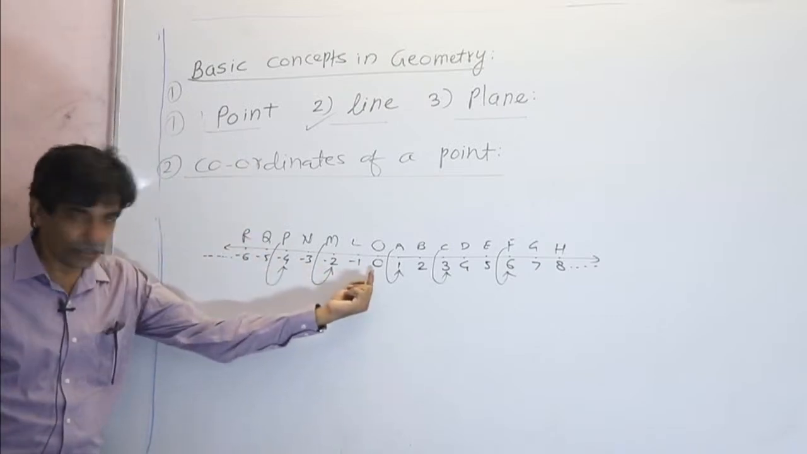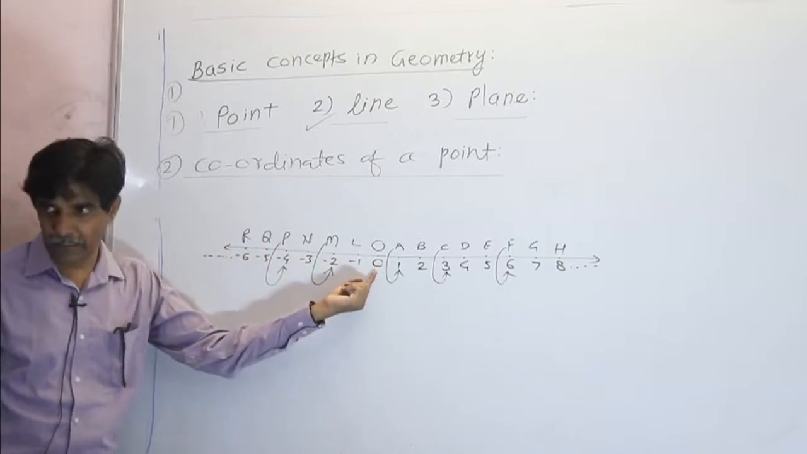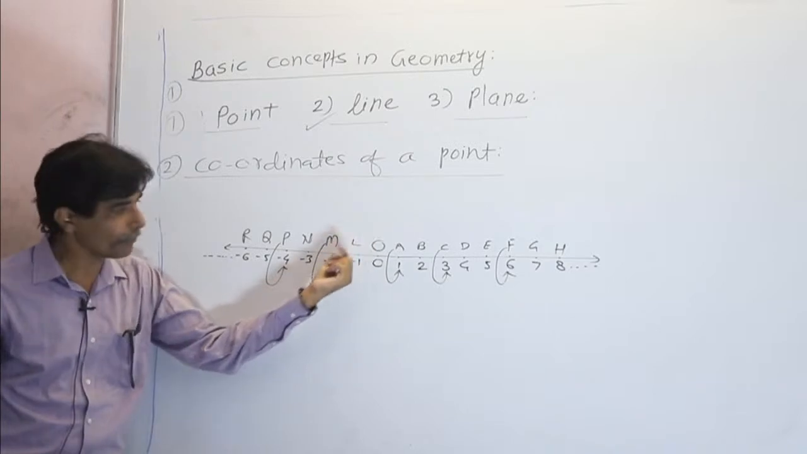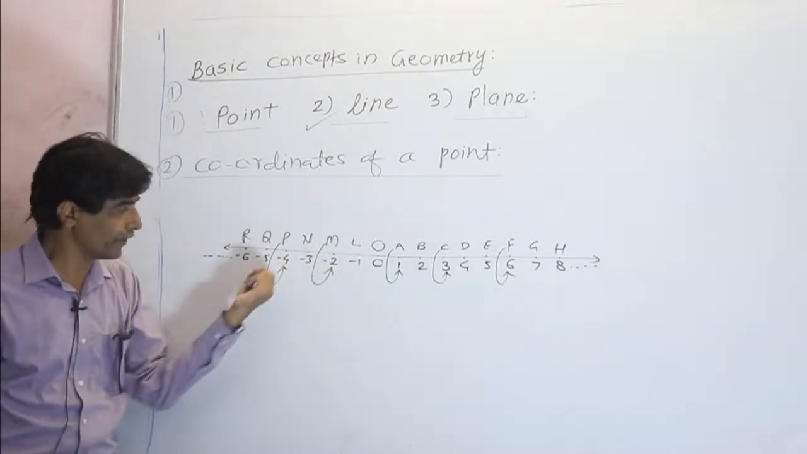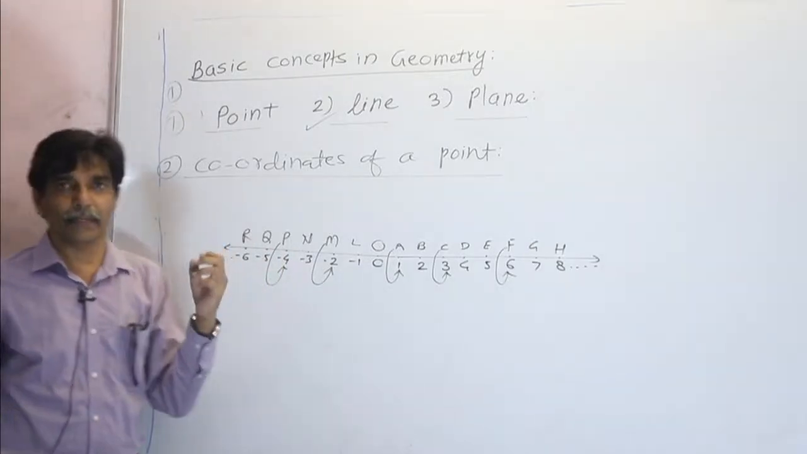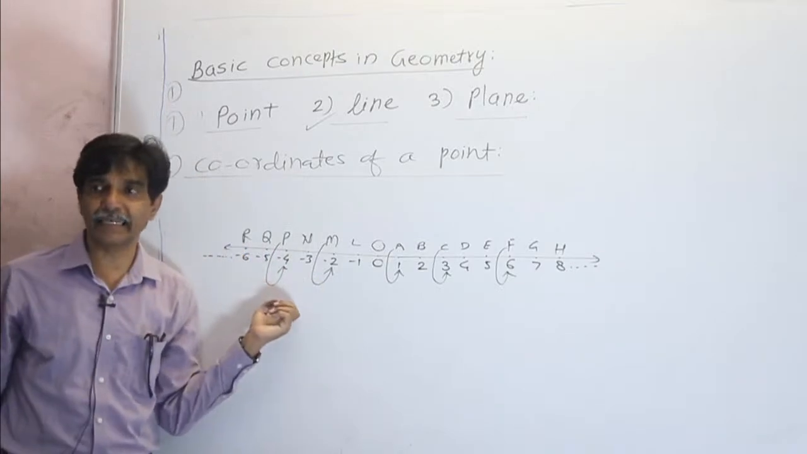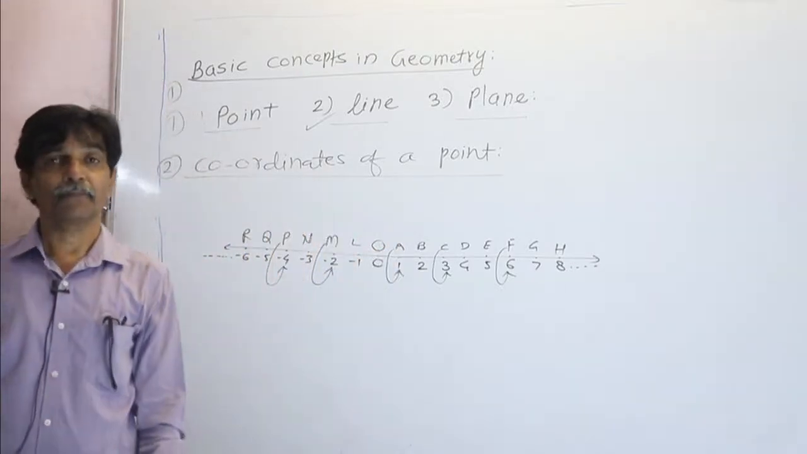In the same way, if you go to the left of the origin, 0 is the coordinate of point O, -1 is the coordinate of point L, -4 is the coordinate of point P, -6 is the coordinate of point R. It means that the number associated with a point is called the coordinate of that point.